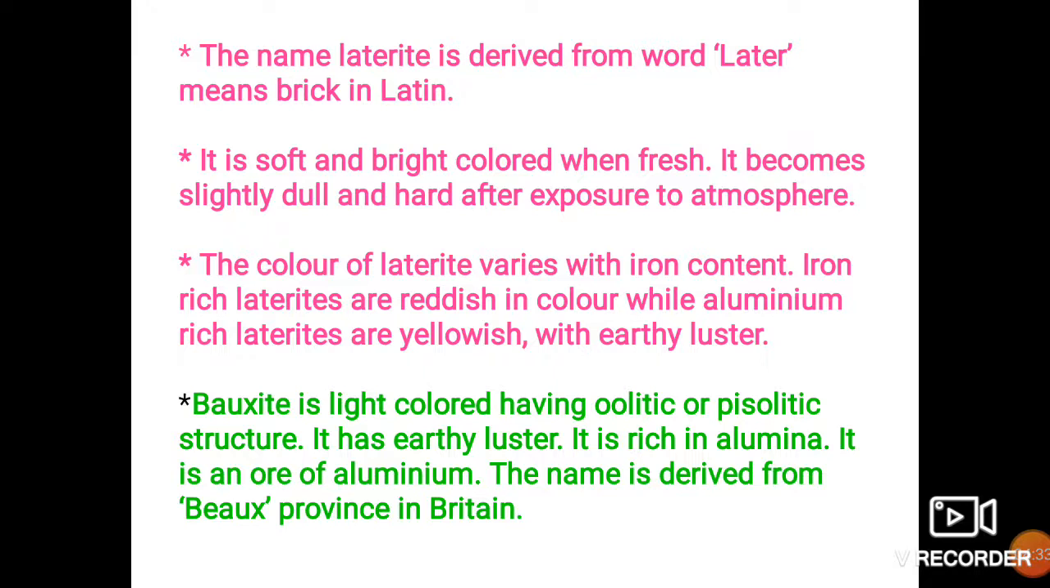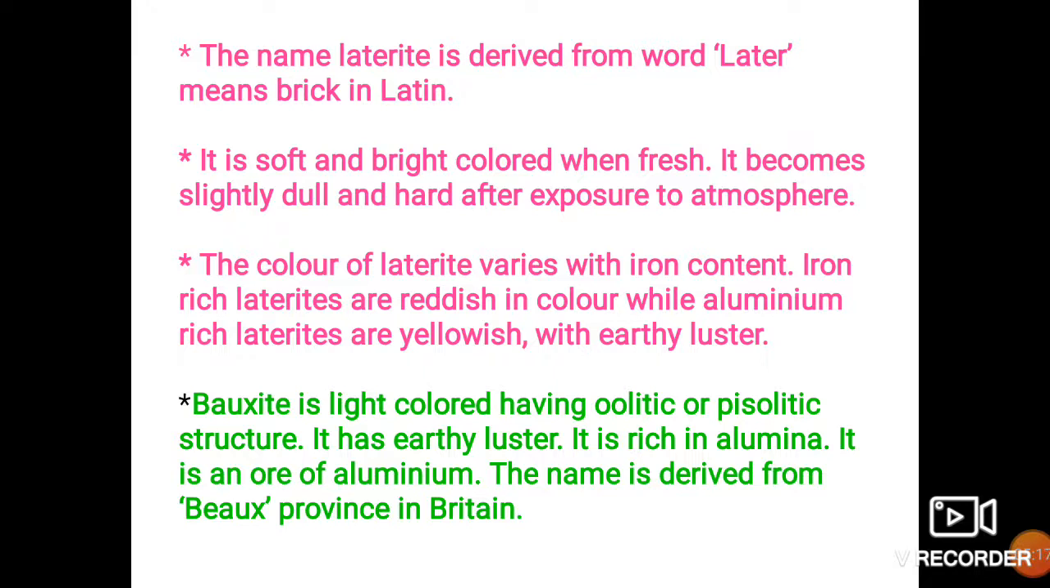As the red color of laterite is associated with its iron content, its shades differ according to its iron content. Iron rich laterites are reddish in color, and if iron is somewhat lesser in its composition and aluminum is present in considerable amount, the laterites show yellowish color, and they show earthy luster. Earthy luster means there is no shining on its surface at all.